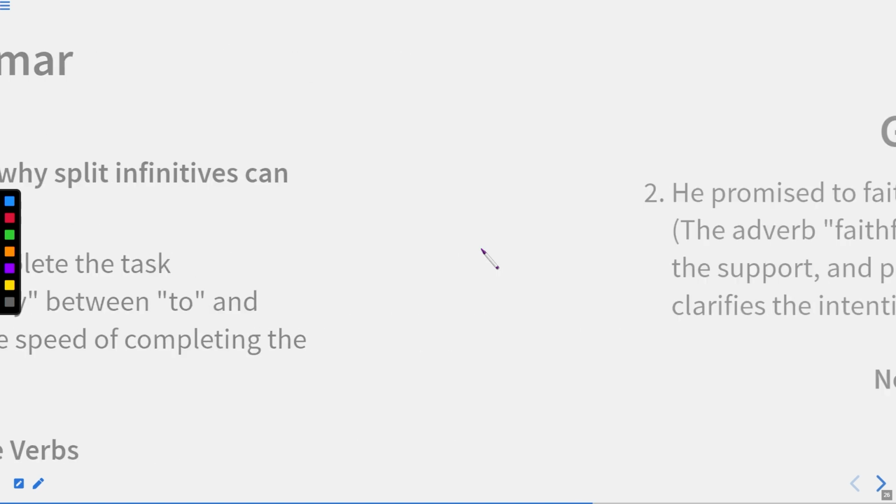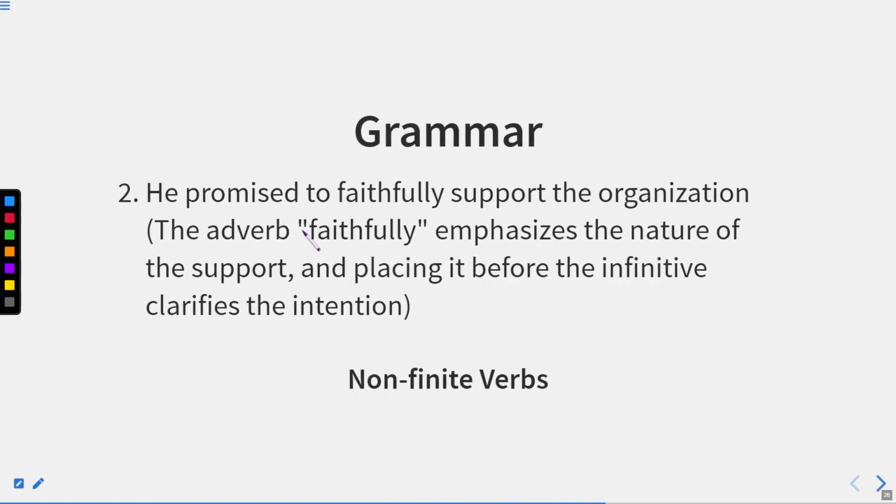Now let us move to the next one. He promised to faithfully support. Now to support, and in between we have an adverb. So faithfully is emphasizing the word support. Yes, of course, she is going to support faithfully and with all her efforts, honestly. So the adverb faithfully emphasizes the nature of the support, and placing it before the infinitive clarifies the intention. So this is called split infinitives.